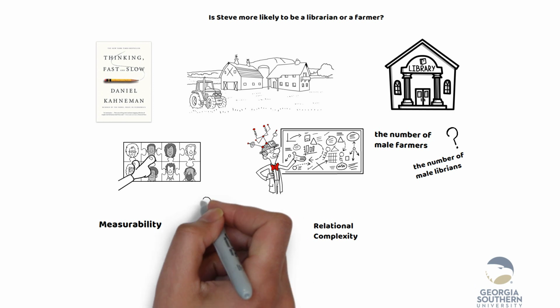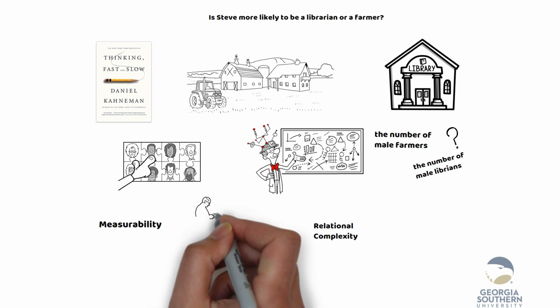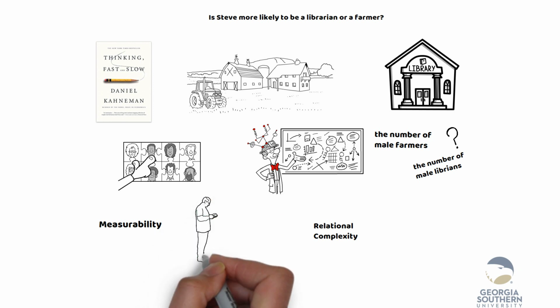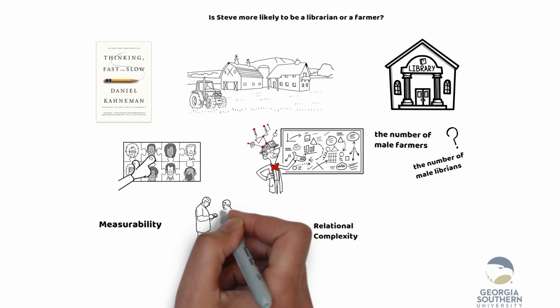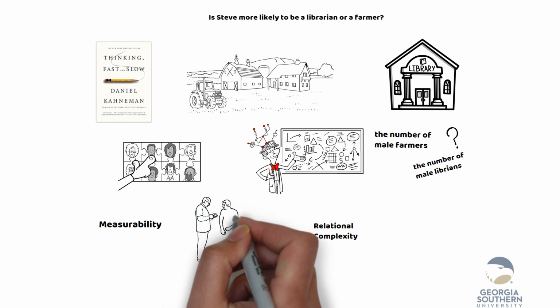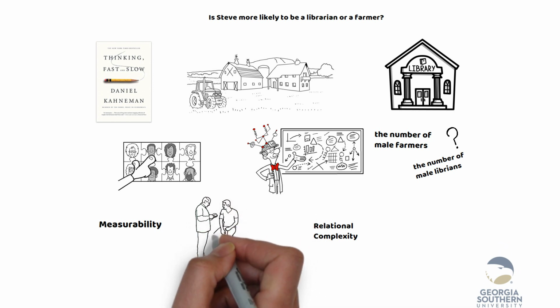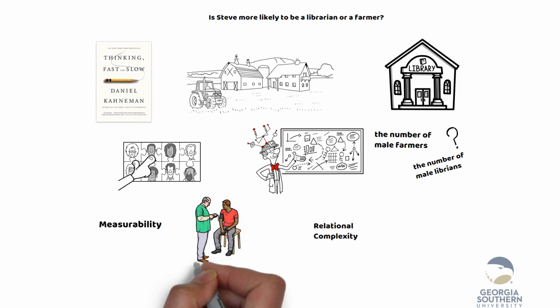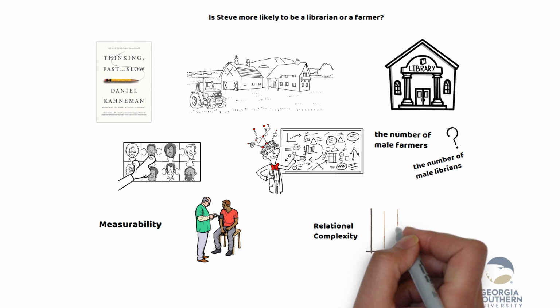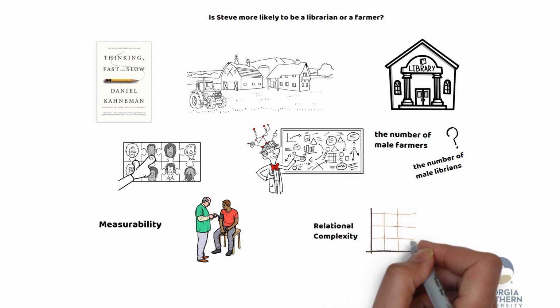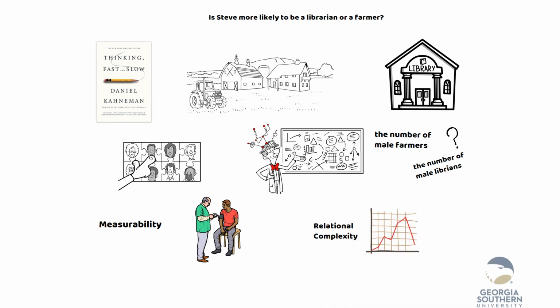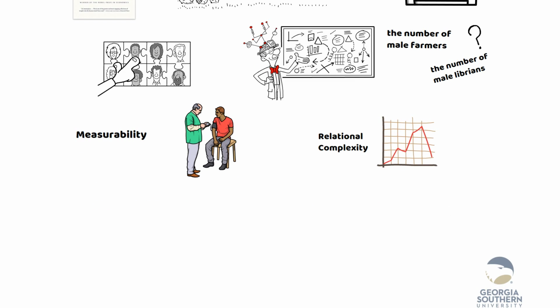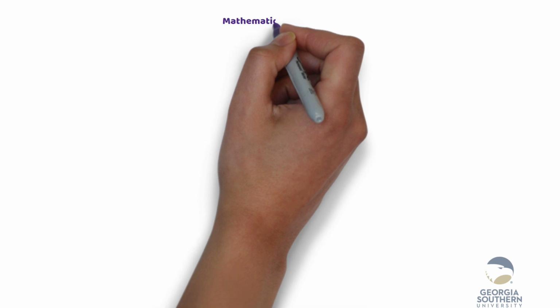Measurability refers to that a variable can be measured and presented in terms of numerical values, even if you do not measure it. Relational complexity refers to the mathematical and quantitative relationships among the variables. In the example above, the statistician made the inference about Steve's profession based on the quantitative relationships between two measurable variables. What is mathematical thinking in science?